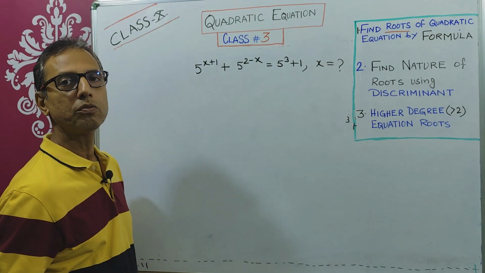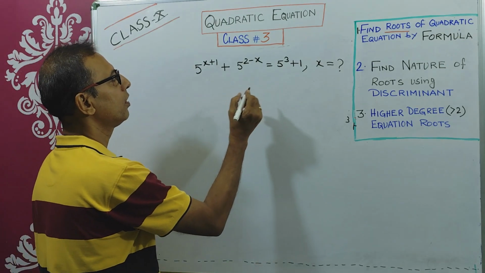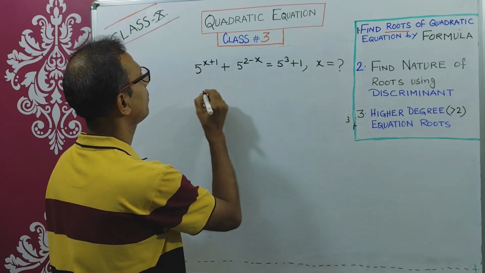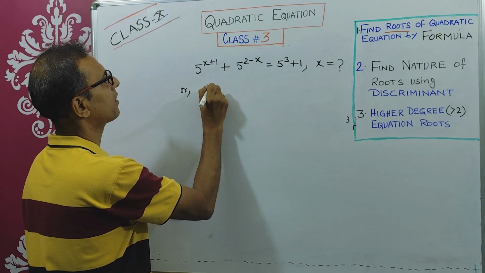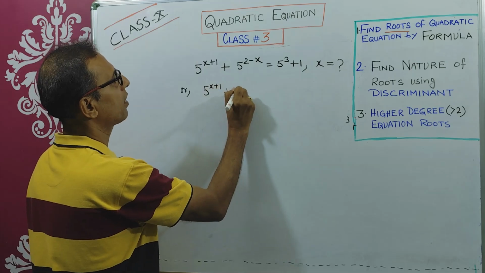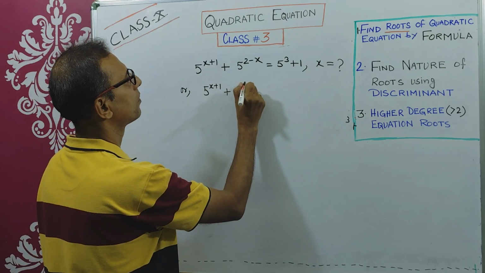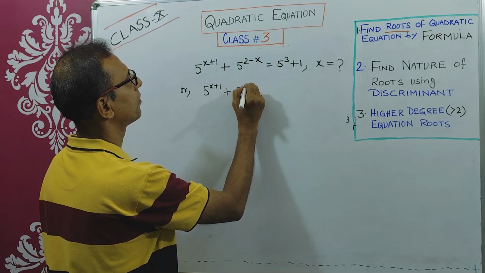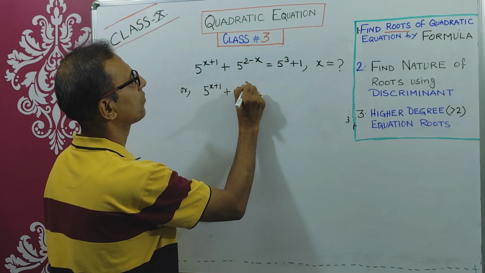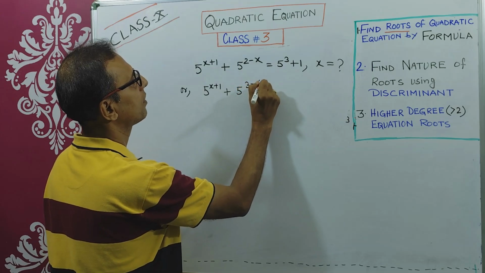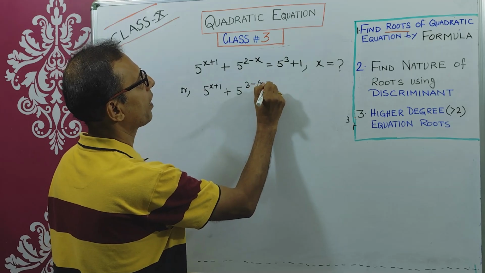So first you convert it into a known format. Let's say I'm assuming, first of all, you convert this one like this: 5 to the power x plus 1 plus 5 to the power 3 minus x plus 1.